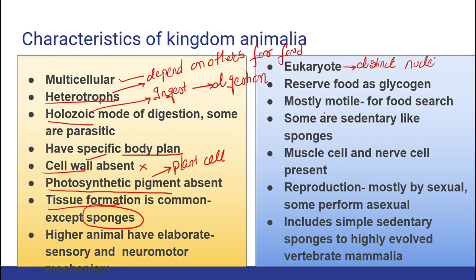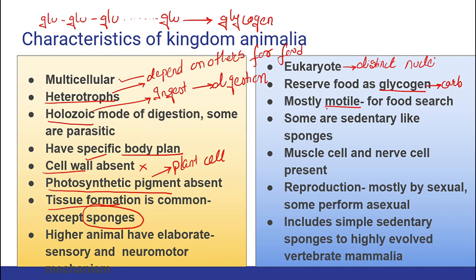Right? Now, mostly animals are motile and they are going to reserve food in the form of glycogen. What is glycogen? Glycogen is nothing but a carbohydrate, that is a polysaccharide. Right? So, glucose is going to give us the energy, but what about the extra glucose? Extra glucose are going to link with each other through glycosidic bonds, and these glucose are going to form glycogen. So many glucose combine together with glycosidic bonds, and it forms glycogen.